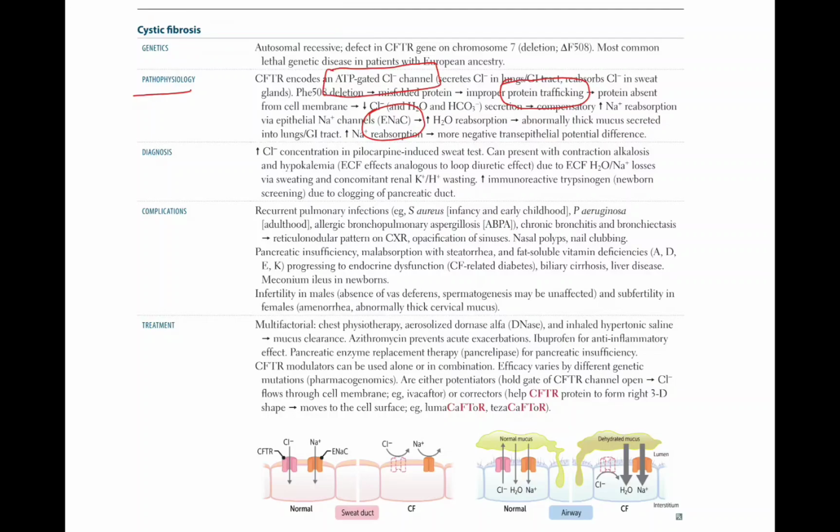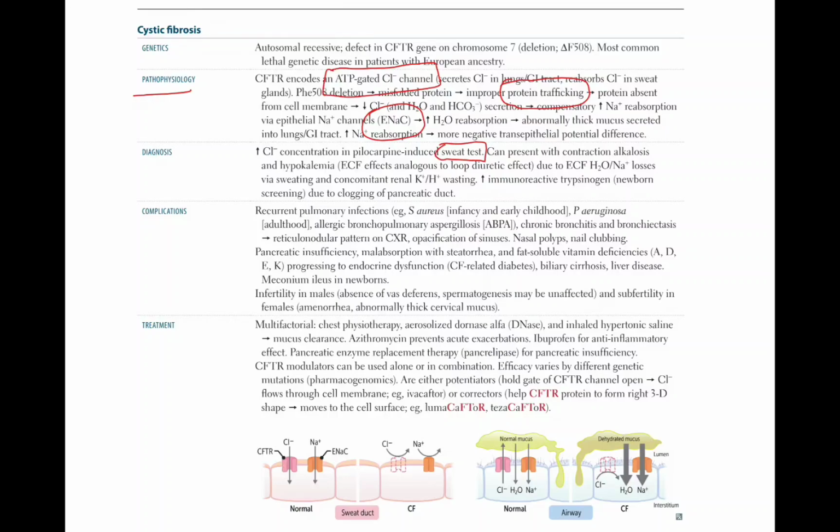Diagnosis of cystic fibrosis is by the sweat test. Cystic fibrosis is diagnosed by increased chloride concentration in the pilocarpine-induced sweat test.